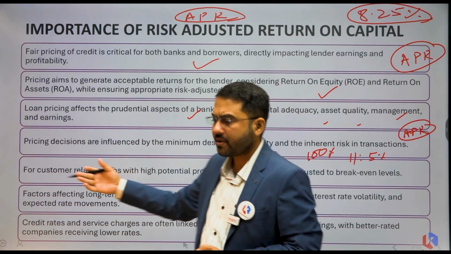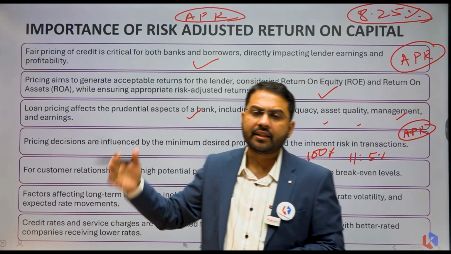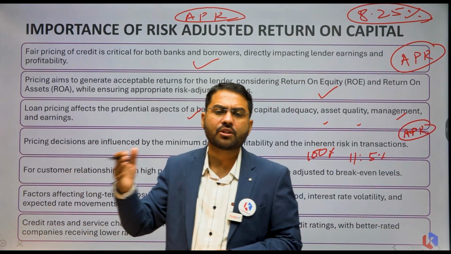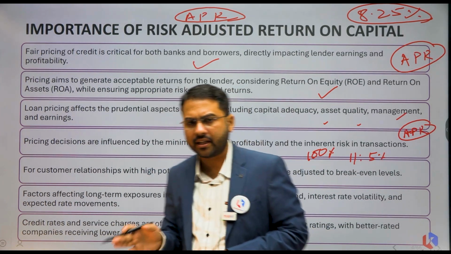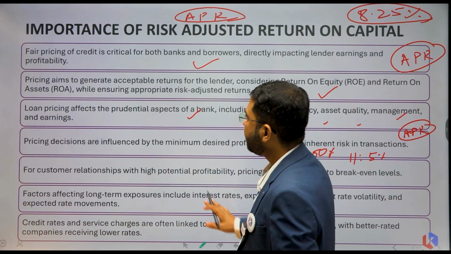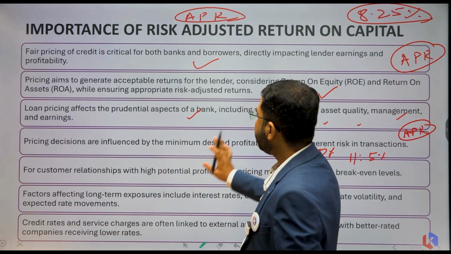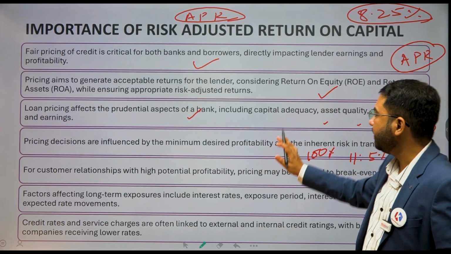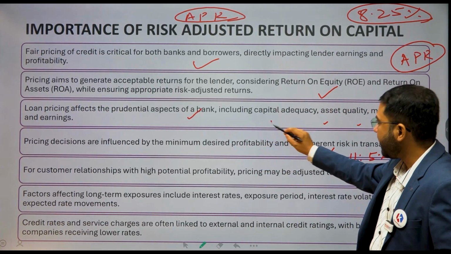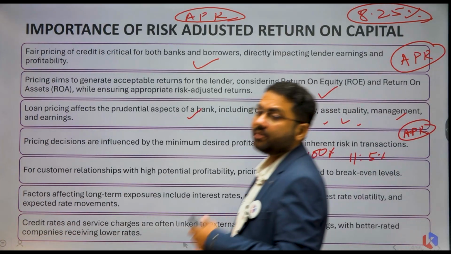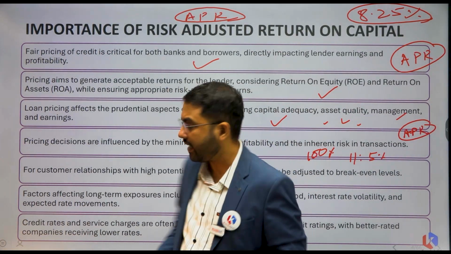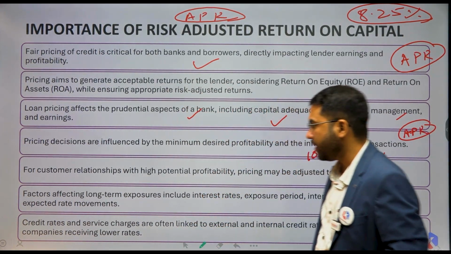Say in 10% of cases there are defaults, then 1.15 crore is not going to get returned to you, right? So effective loan pricing is very essential for capital adequacy norms, asset quality, management of earnings, and even for asset liability management, ALM, okay.